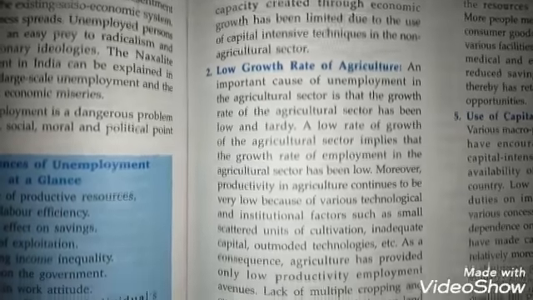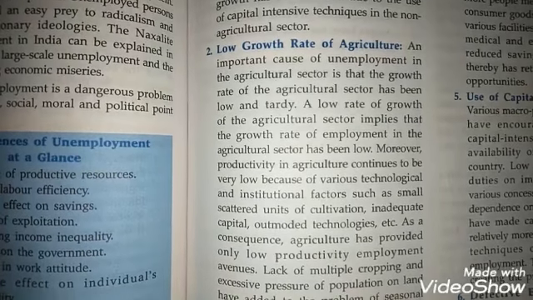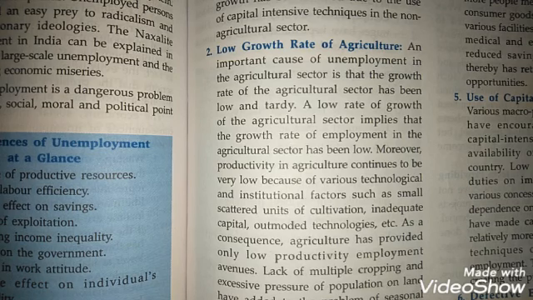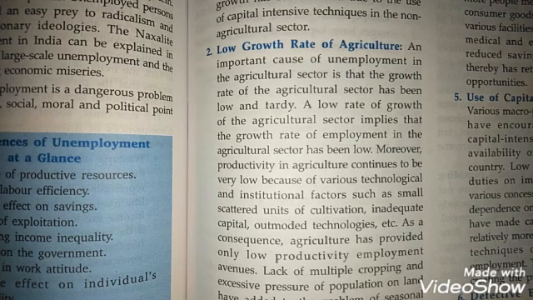Secondly, the growth rate of agriculture is low. There are many people who depend on agriculture as a source of their livelihood, and as we say, 60% of India's population resides in villages, and mainly the occupation of people over there is agriculture. But if the agriculture sector is growing slowly, then it is not able to absorb that much labor force.